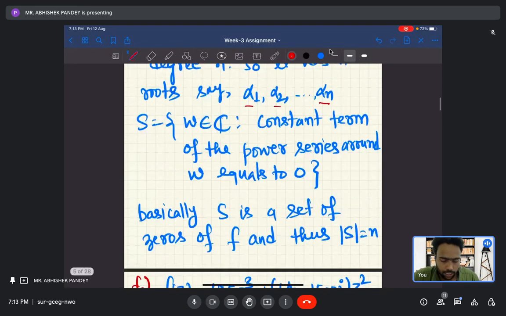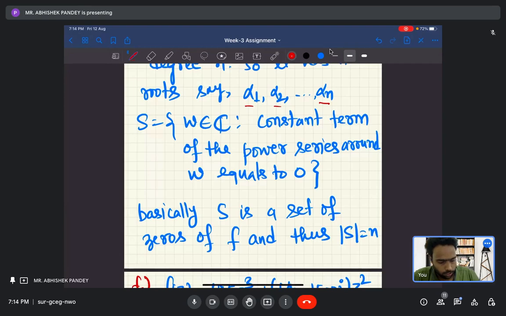So consider the set S. W belongs to C. So S is the collection of all complex numbers such that the constant term of the power series around W equals 0. So what does it mean? What will be the constant term of a power series around some point? It will be the value of the power series at that point, isn't it?